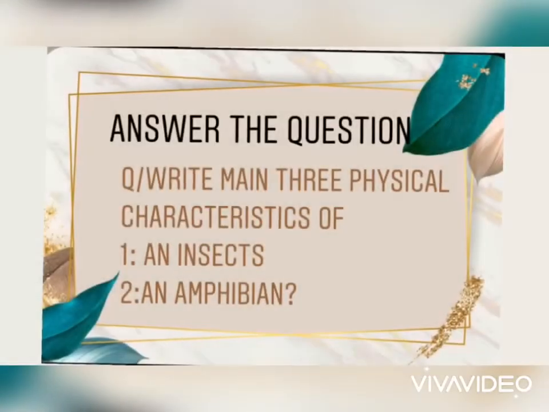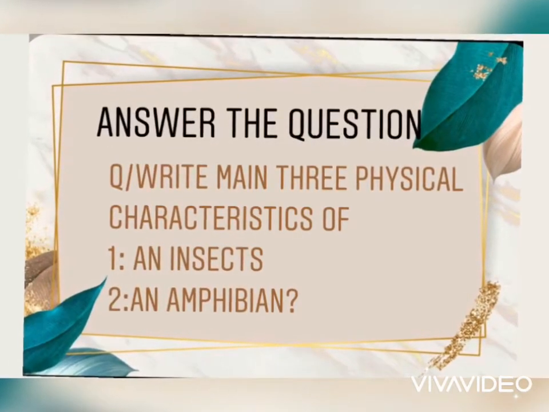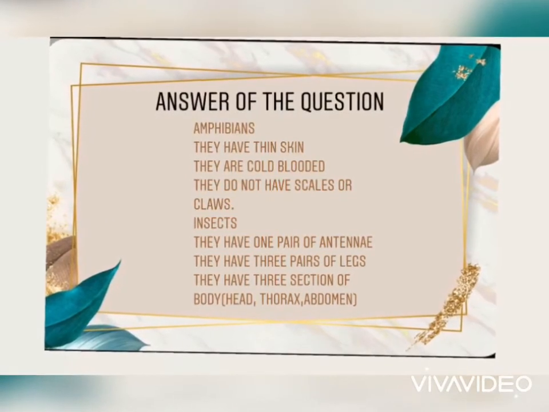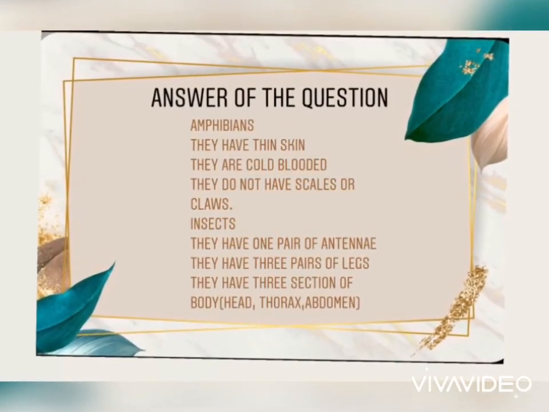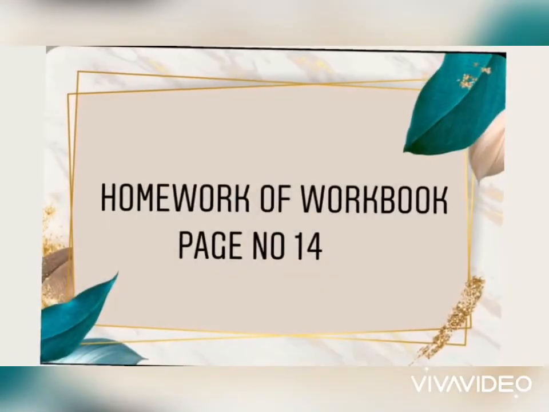Now write down the first question. Write 3 main physical characteristics of an insect and amphibian. Answer: amphibians are cold-blooded, they have thin skin, they have no scales or claws. Insects have 1 pair of antennae, they have 3 pairs of legs, and they have 3 sections: head, thorax, and abdomen. Homework of workbook, page number 14.